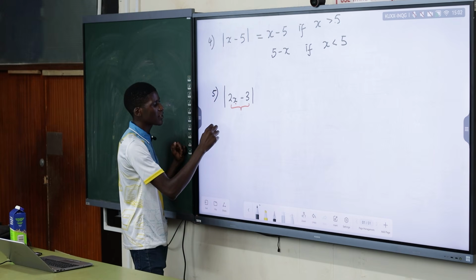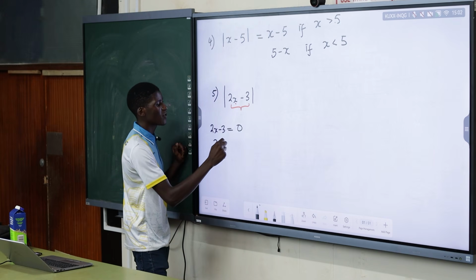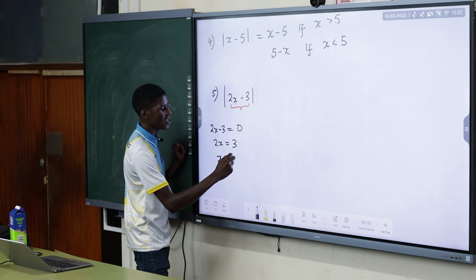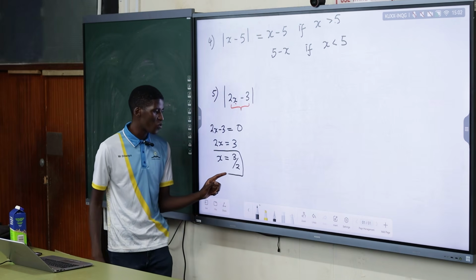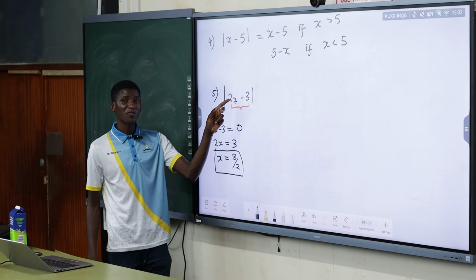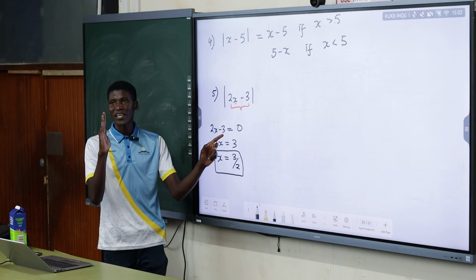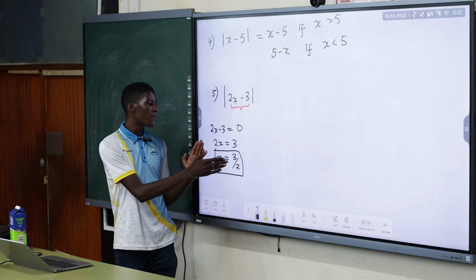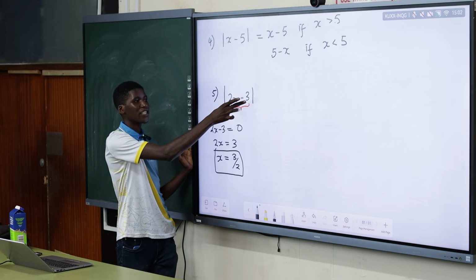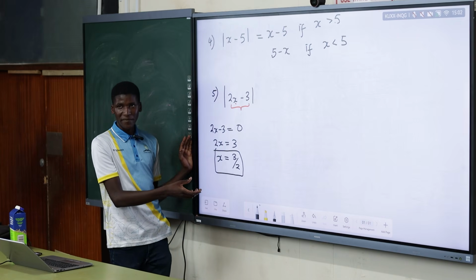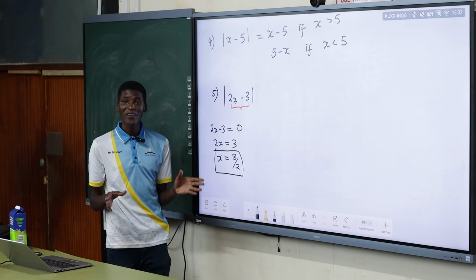So first take your expression: 2x minus 3 equals 0. So 2x equals 3 and x equals 3 over 2. So it means that when x is equal to 3 over 2, when you substitute 3 over 2 in the expression, you will get 0. That is the central point of the absolute value. So it means that when I take values less than 3 over 2, the expression will be negative.